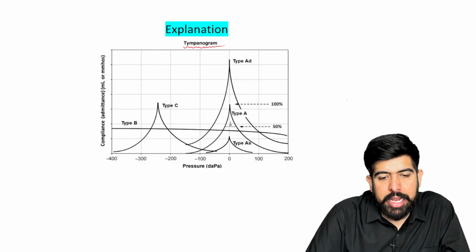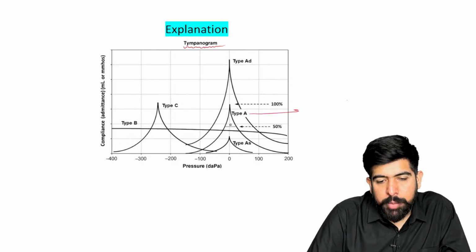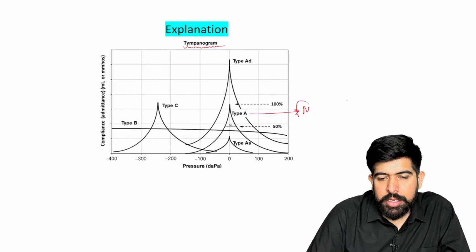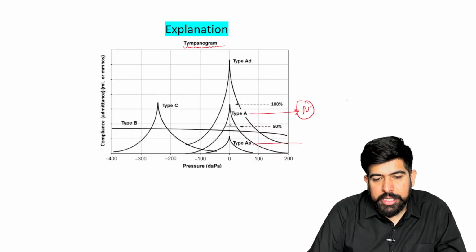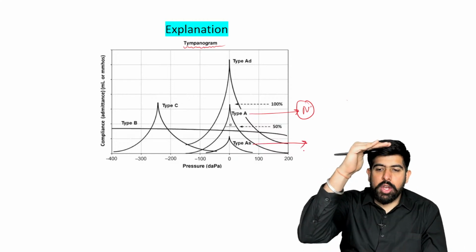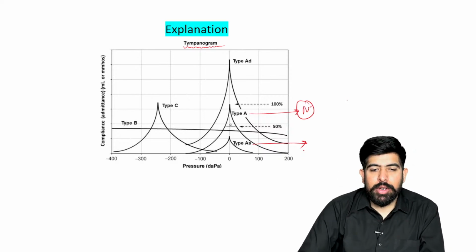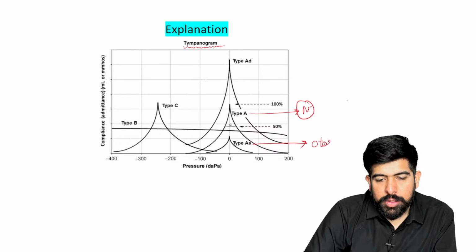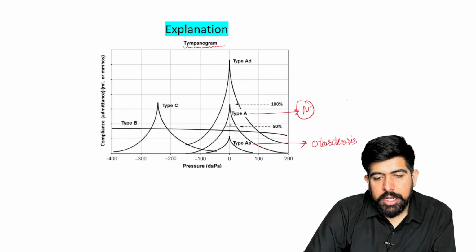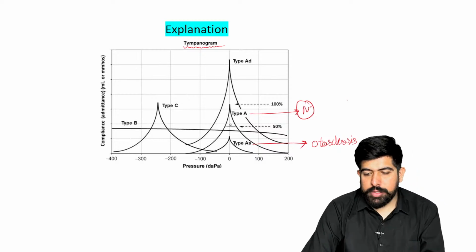You can see this is the A. This type A is your normal. Yes, it can be seen in the normal. And you can see AS. Can you see it is smaller than the normal one also. Of course, as I already told you, it is seen in otosclerosis.